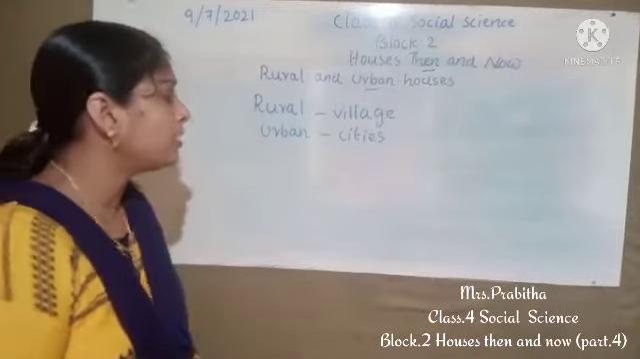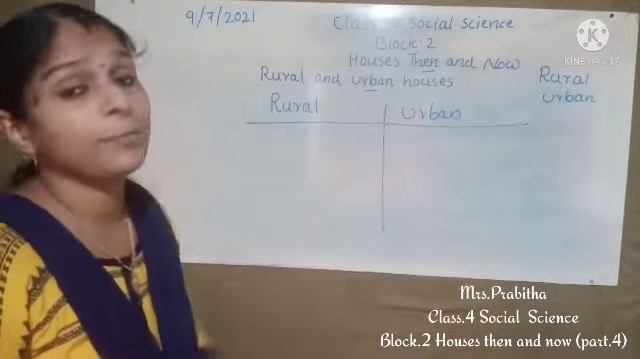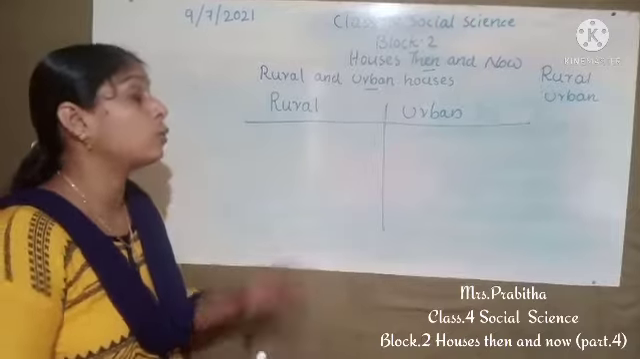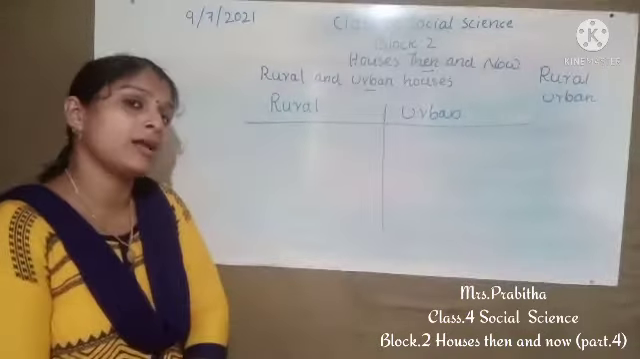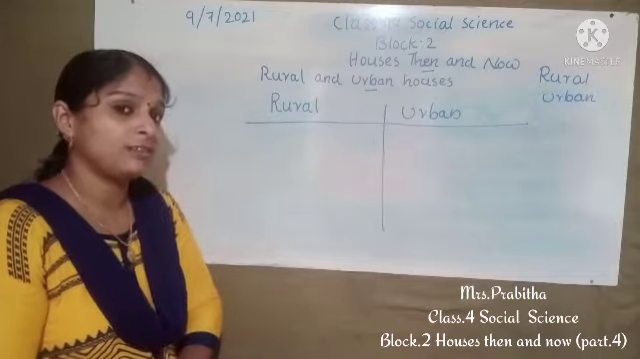Okay, so I am going to draw two columns here. I divided two columns here, rural and urban. Now we are going to find out the differences between the houses found in rural areas and urban areas. Which is the most important difference we can write, children?